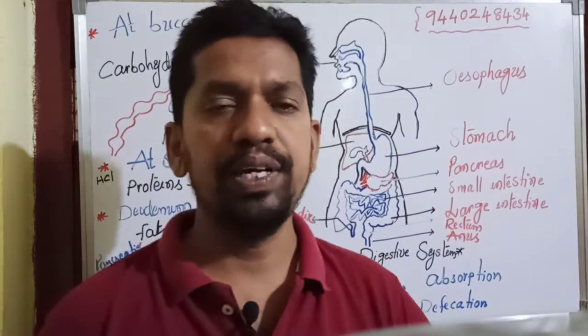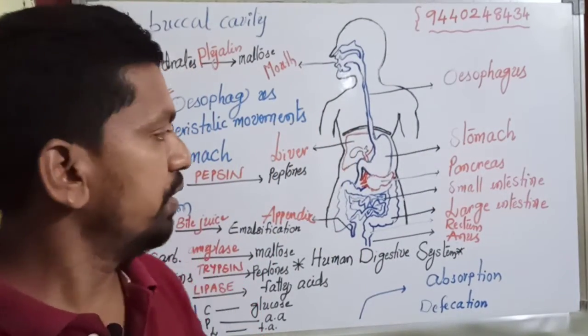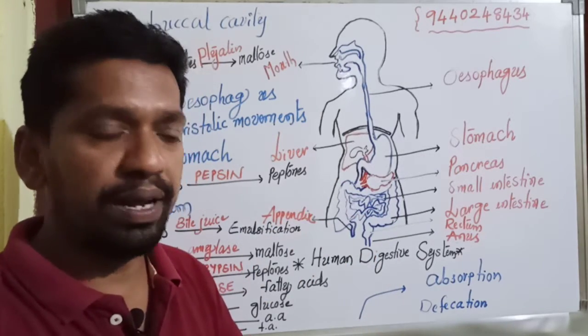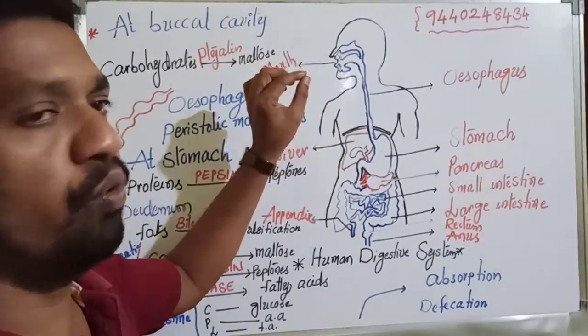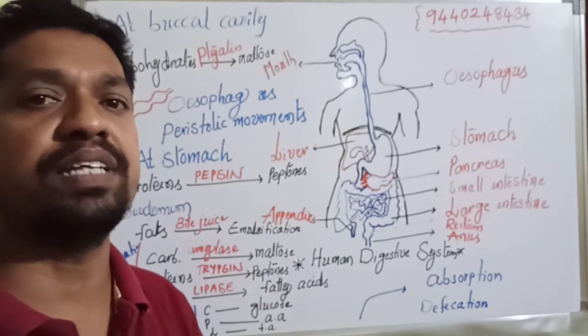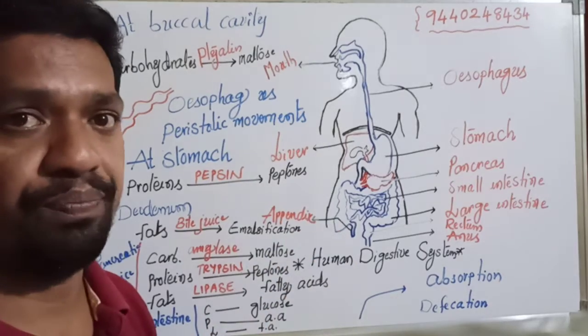Okay, this video is a continuation of the digestive system. Here we are going to discuss digestion: which parts of the alimentary canal it takes place in, what type of food is digested in which place, and which enzyme plays an important role. Very important from an exam point of view also.